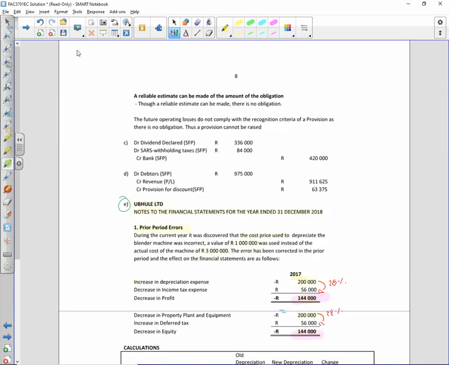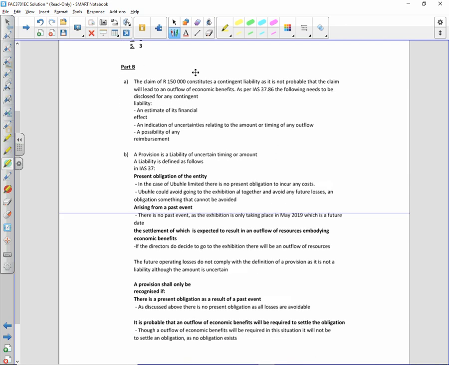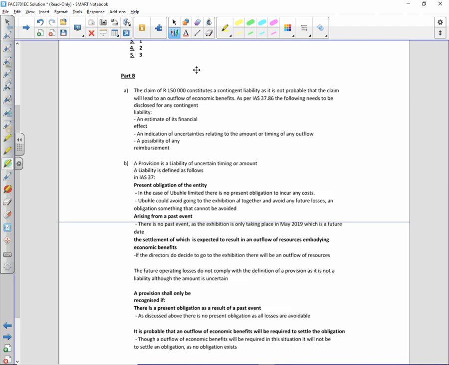This was question B, am I right? Can you see it there? Okay, so the discussion. Firstly, what is a provision? A provision is a liability of uncertain timing or amount. So first, let's define a liability. It's a present obligation arising from a past event, the settlement of which is expected to result in the outflow of resources embodying economic benefits. Right, and then we say that in the case of Obuhle Limited, firstly defining a present obligation.